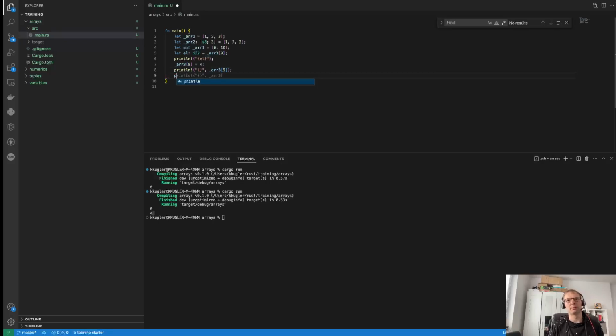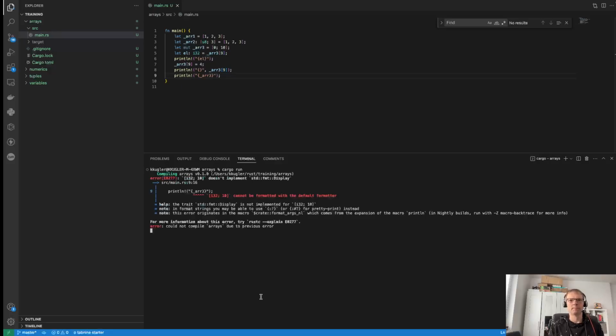Now let me show you how you can print the whole thing. You might think that this should work, and you probably would be right in plenty of languages, but in Rust it actually does not work.